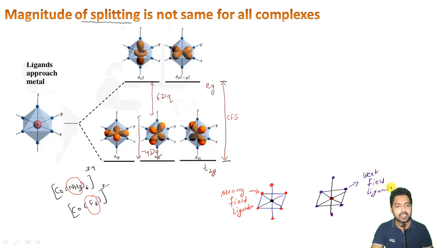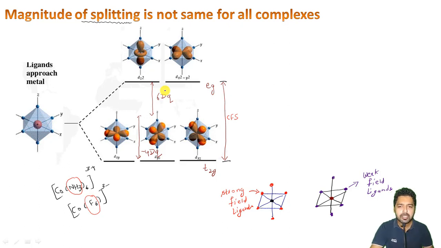So basically we are having two complexes here, and in one complex we are having strong field ligands. On the other hand, in the second complex, let us say we are having some type of weak field ligands. So now let us see how they will be affecting the magnitude of the crystal field splitting.